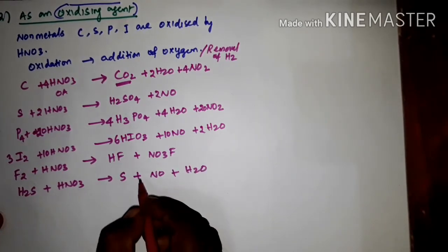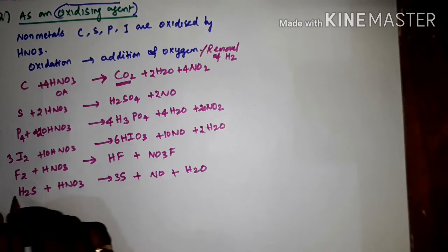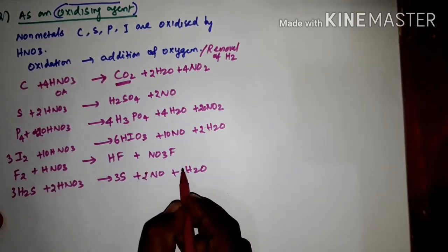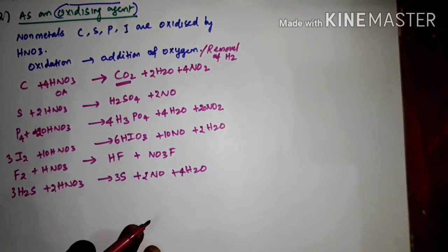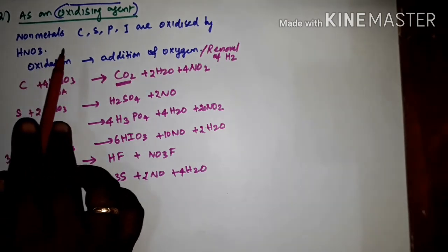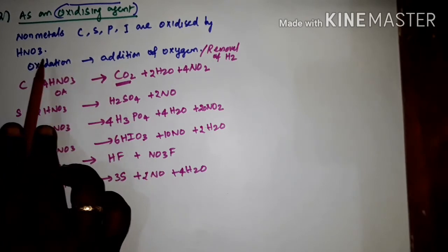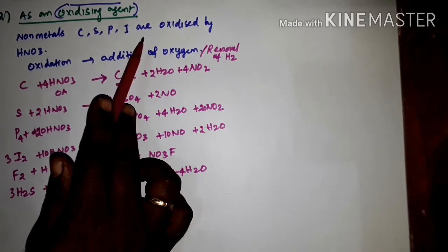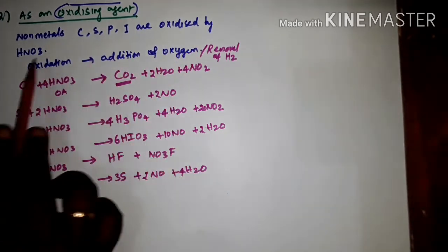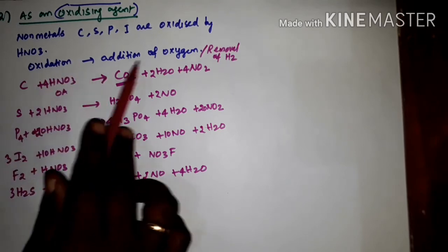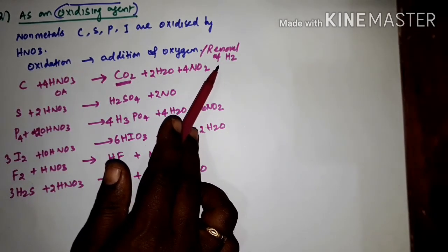Balance the equation, put 3 here, add 3 here, then put 2 here, then 2, then here 4. Now the equation is balanced. Clear? So nitric acid acts as an oxidizing agent. Generally nonmetals carbon, sulfur, phosphorus, iodine, fluorine, H2S, hydrogen sulfide are oxidized by nitric acid. Generally oxidation means addition of oxygen and removal of hydrogen.